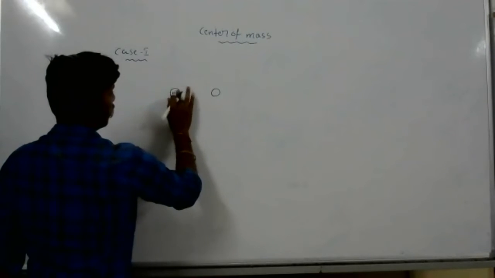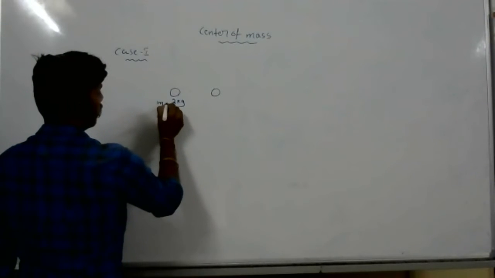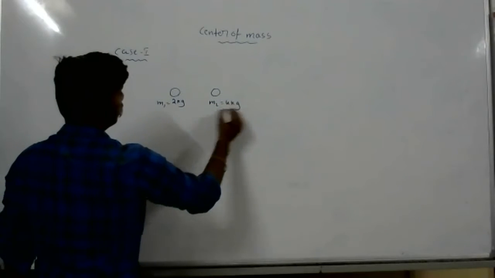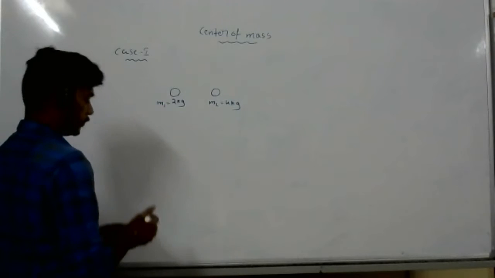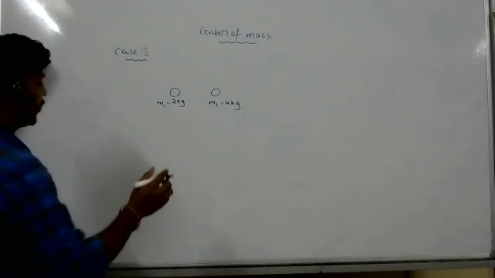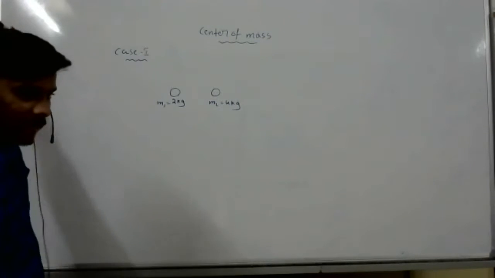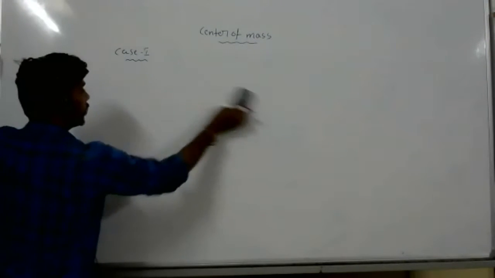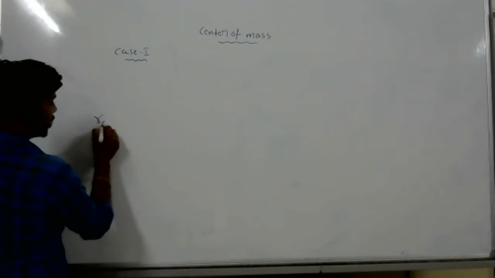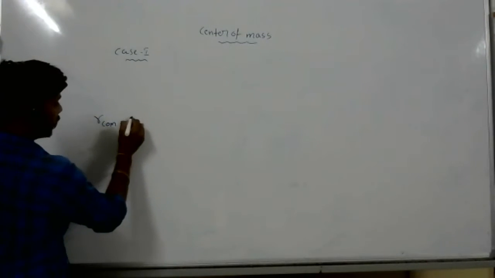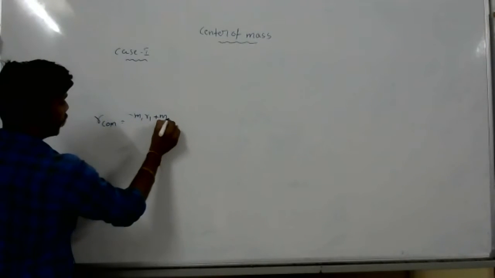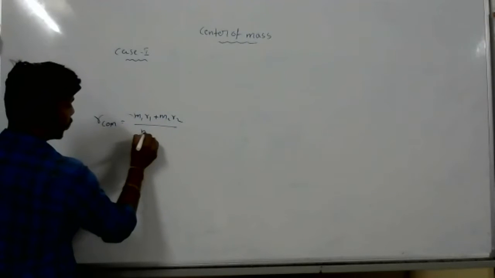Sir, in the last class, the formulas that you gave for the center of mass, could you explain that again? Because you had given two formulas and I didn't understand. That's what I just now explained. My connection was unstable. Wait, just see. I gave R center of mass, the position of the center of mass, as M1 R1 plus M2 R2 by M1 plus M2, right?